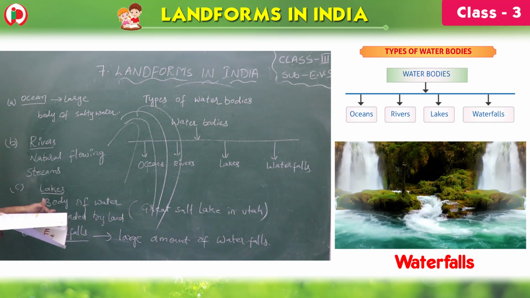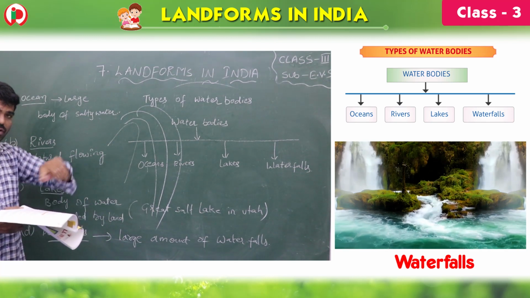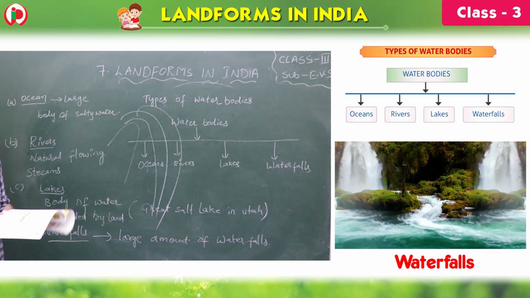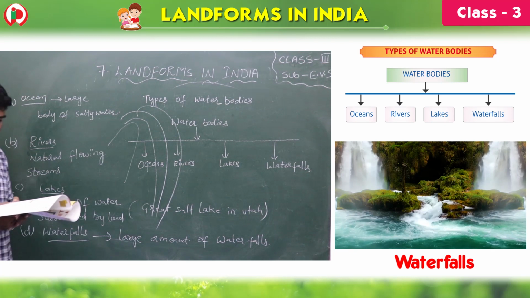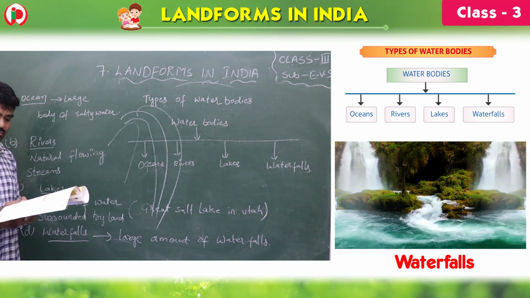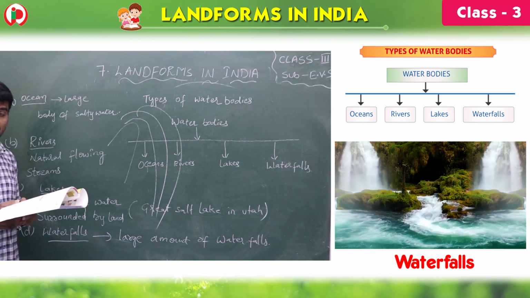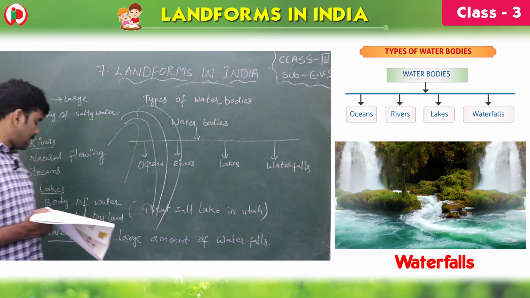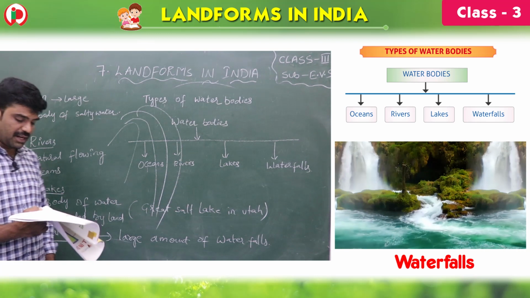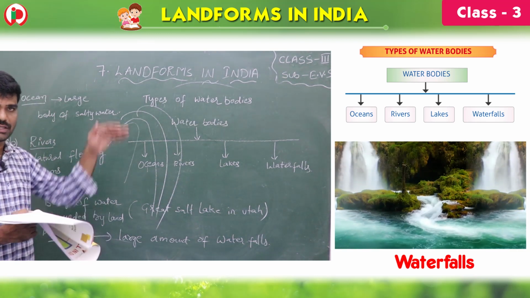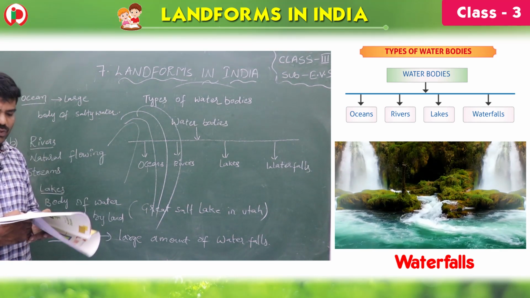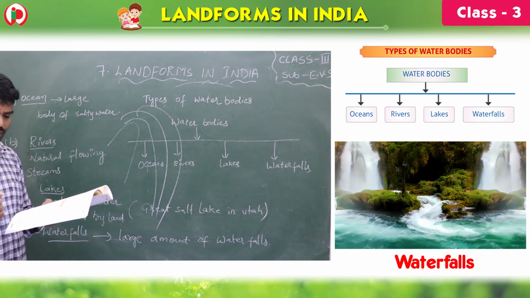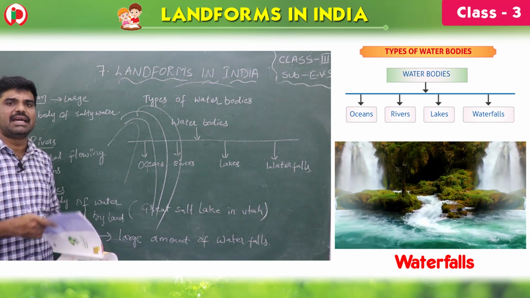A lake landform is a body of water surrounded by land. This type of water is usually fresh, children. Lake water is fresh, children, and there are some salt water lakes also, like Great Salt Lake in Utah. Waterfalls, when a river or a large amount of water falls steeply, it is known as a waterfall. A waterfall is water that flows from the edge of a steep place.